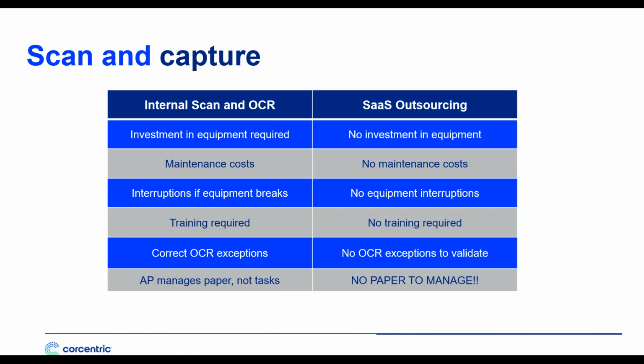One of the key considerations for organizations is whether to do this process in-house or on an outsourced basis. Traditionally, scanning and data capture were an in-house affair. It required you to spend money on scanners, to spend annual maintenance fees, and if there were interruptions in the equipment, well, you had to deal with the downtime. You needed to train your staff to operate the equipment as well as the software. Any OCR exceptions, well, they were on your back as well. And at the end of the day, you were still managing paper, not strategic tasks.